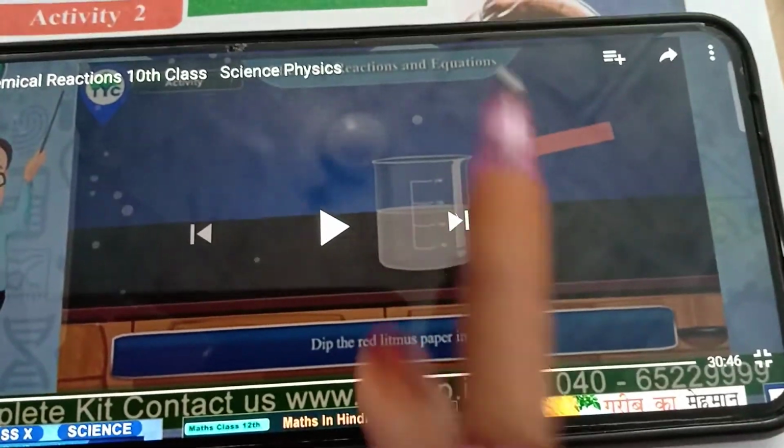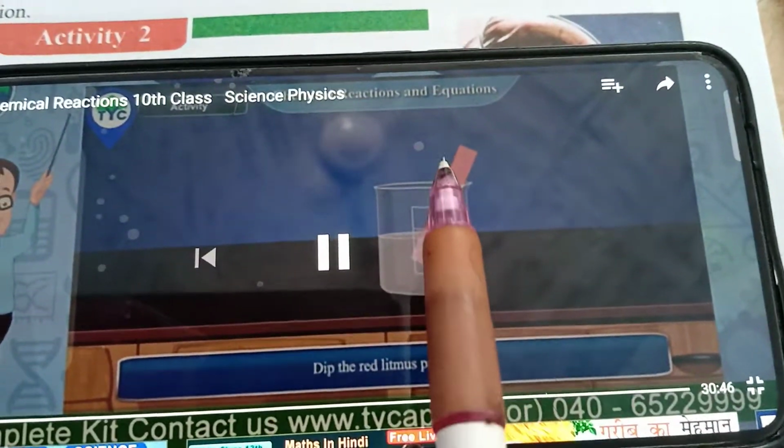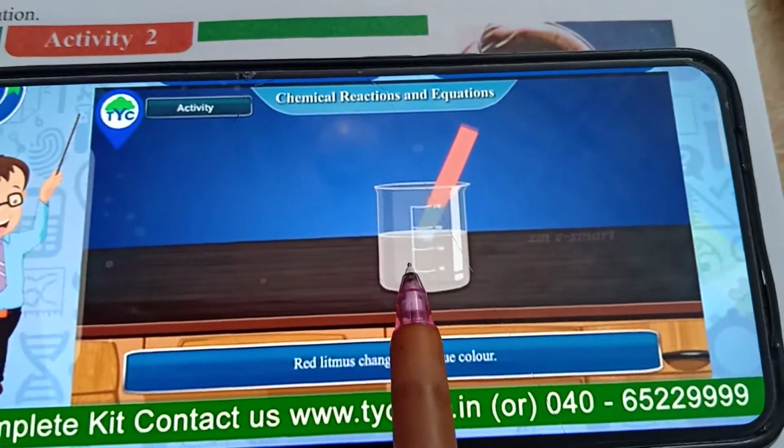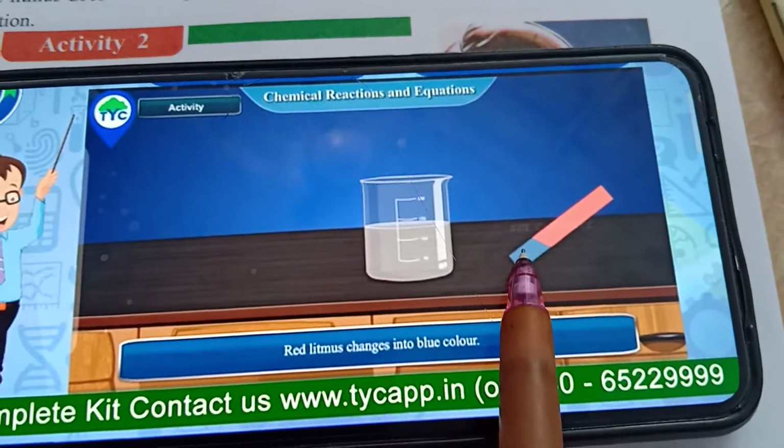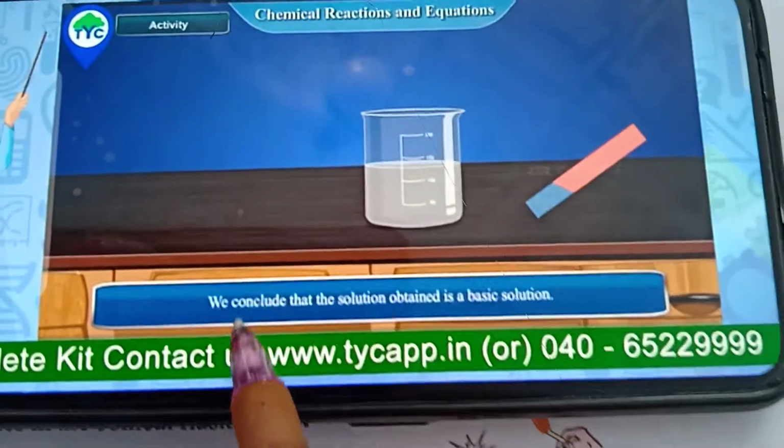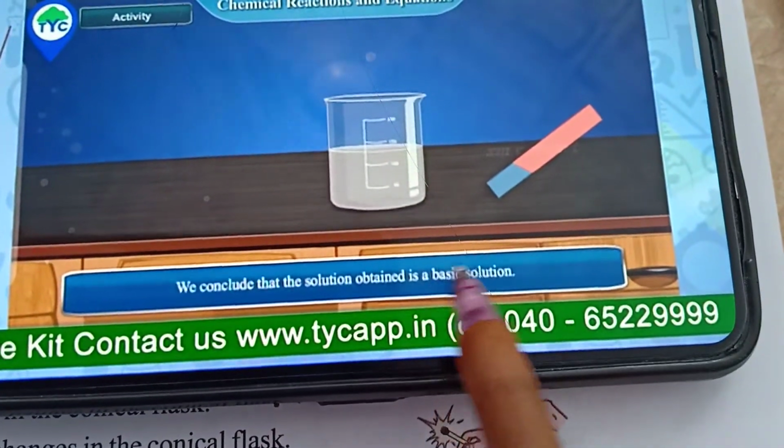Then after heating up, what we have to do is dip litmus paper in this solution. Then it becomes blue in color. We conclude that the solution obtained is a basic solution. It is basic in nature.